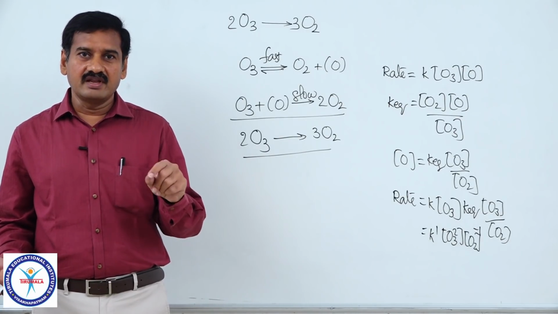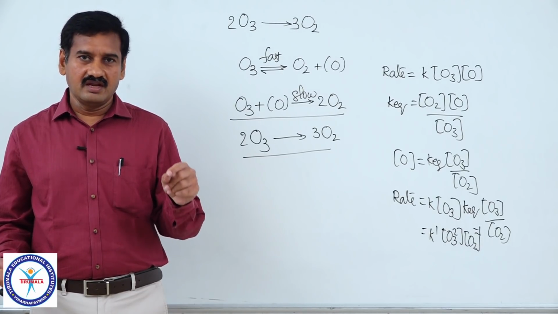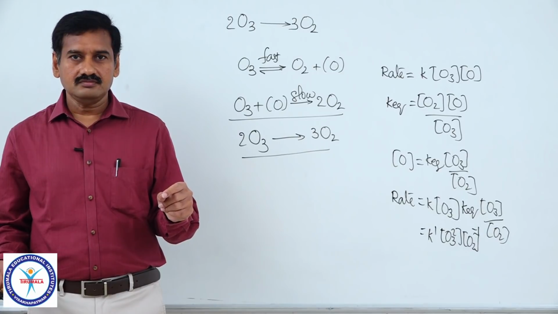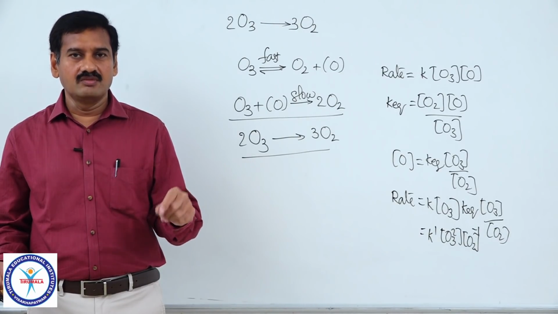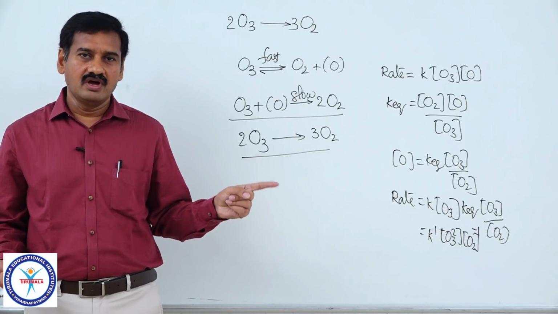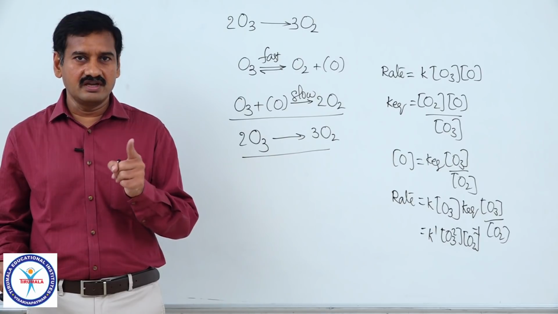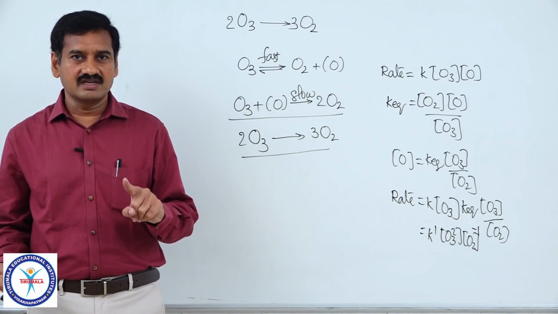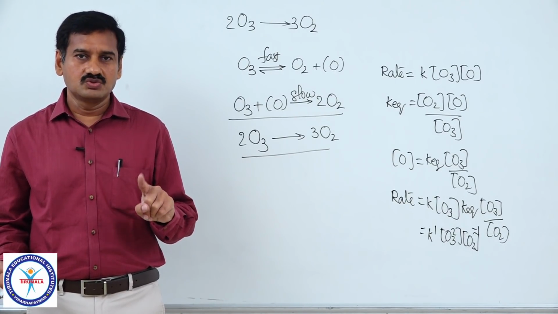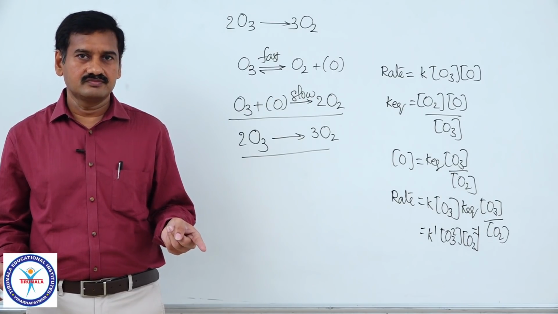As far as an elementary reaction is concerned, molecularity of the reaction can be taken as order of reaction in most of the cases, but for that also exceptions are given. Example, hydrolysis of ester. For that reaction molecularity is equal to 2, but order of reaction is equal to 1. Those are called pseudo unimolecular reactions or pseudo first order reactions.